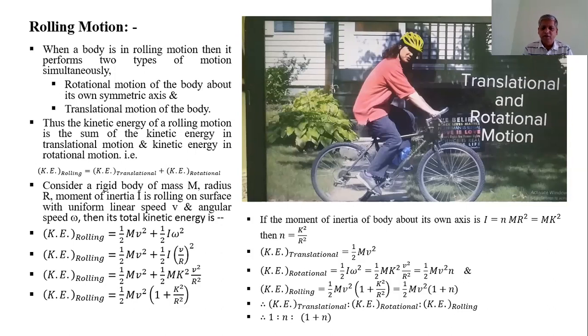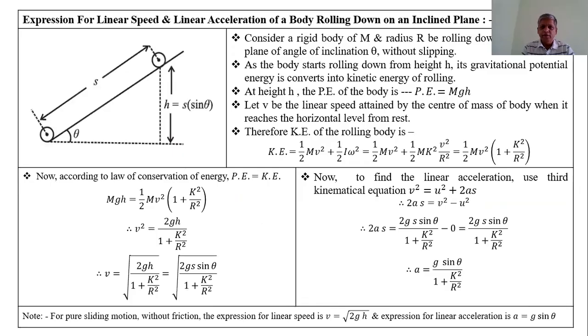We saw the translational kinetic energy, rotational kinetic energy, and rolling kinetic energy. Here we also studied the relation between the translational kinetic energy, rotational kinetic energy, and rolling kinetic energy. Now another part, articles. We have to learn here the expression for linear speed and linear acceleration of a body rolling down an inclined plane.